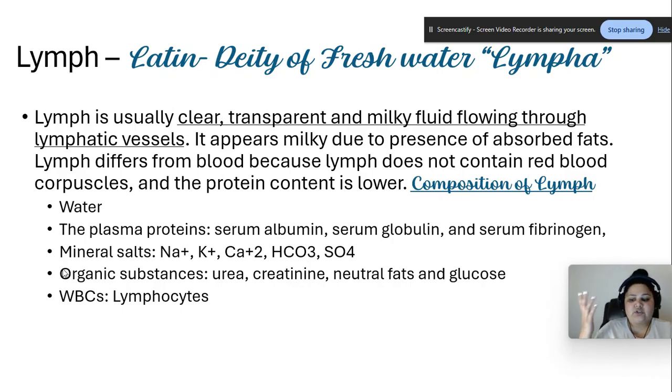Okay, so what is the composition of lymph? What is it made of? It's made of water, the plasma proteins called serum albumin, serum globulin, and serum fibrinogen. Mineral salts are Na+, K+, Ca2+, HCO3, and SO4. Organic substances: urea, creatinine, neutral fats, and glucose. WBCs are lymphocytes, right? So it has WBCs, it has plasma proteins, it has some mineral salts, it has some organic substances, it also has water because that's lympha, but it doesn't have any RBC. All right, but it appears milky because it absorbs fats.